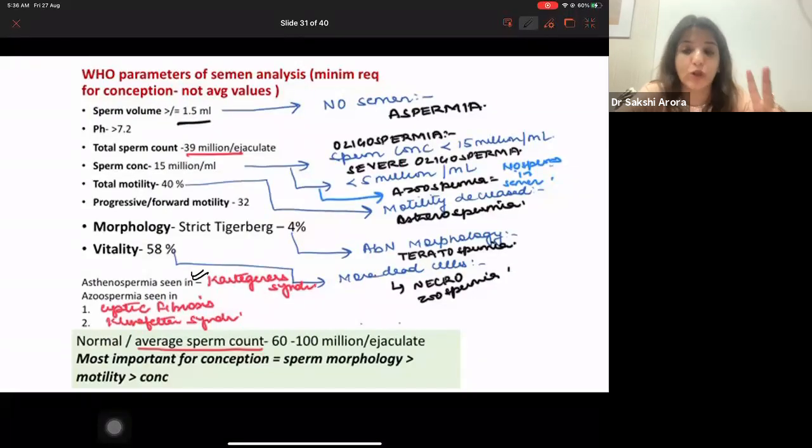There are 2 very important conditions which you have to remember for azoospermia. Cystic fibrosis, you get azoospermia. And in Klinefelter's syndrome, 47XXY, right? So in Klinefelter's syndrome, you get azoospermia. In cystic fibrosis, you get azoospermia, right?